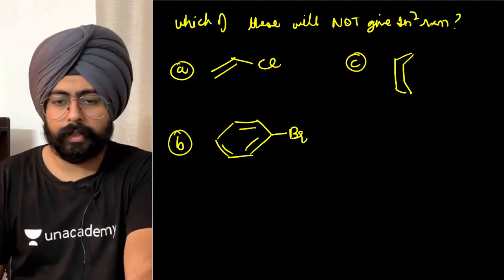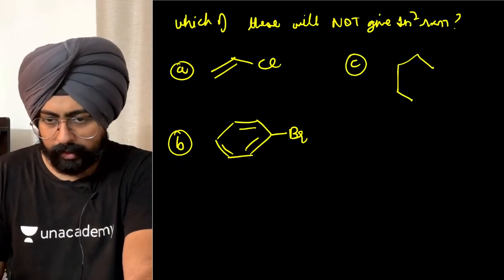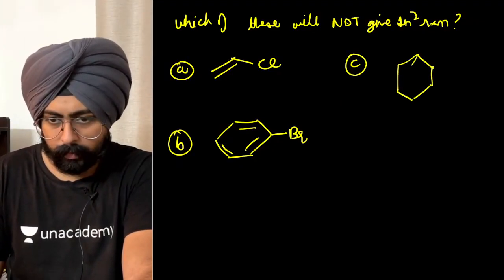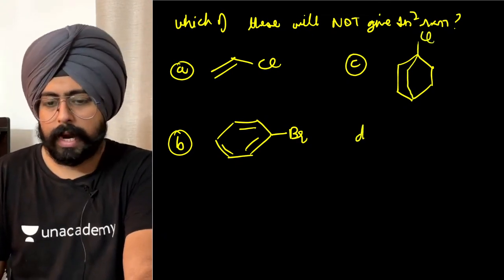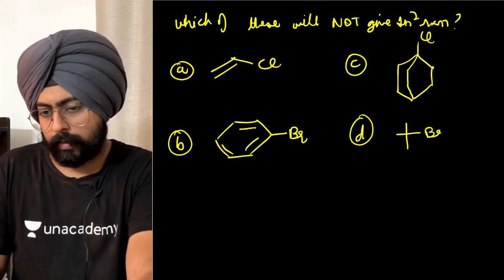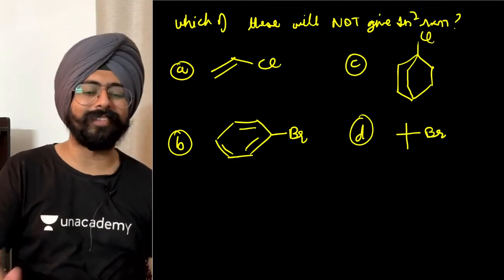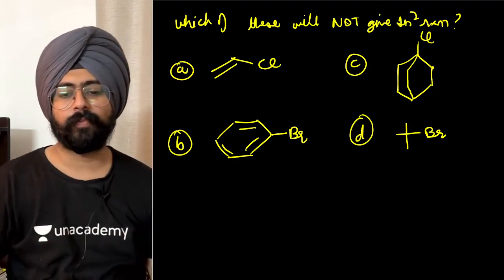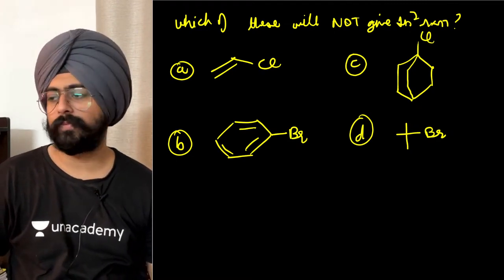There are basically these multiple rings joined with each other. I'll try to draw a better image of that. It's this bicyclo type of compound, and D is... batao, which of these will not give you the SN2 reaction? फटाफट से बताओ, simple.